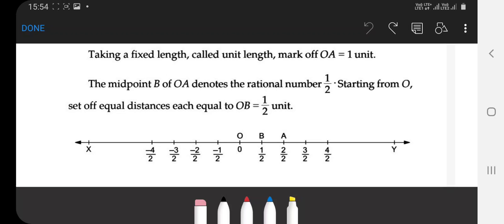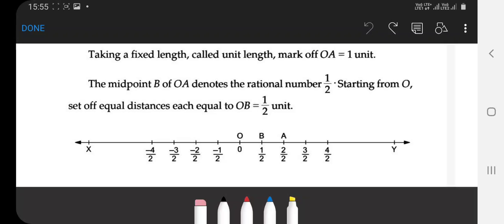The midpoint: you have to find the midpoint. How can you find the midpoint? Two ways. You have measured 1 centimeter equal to 1 unit, so 0.5 centimeter equal to half.